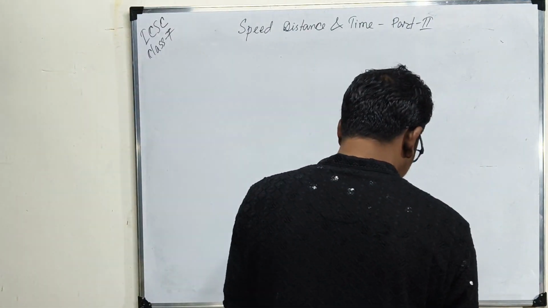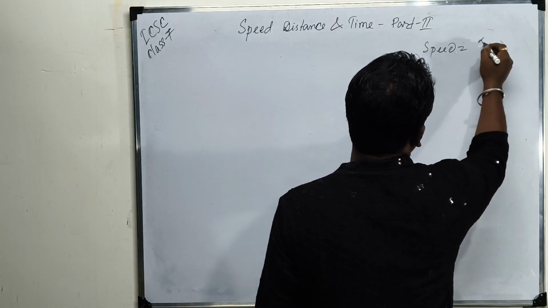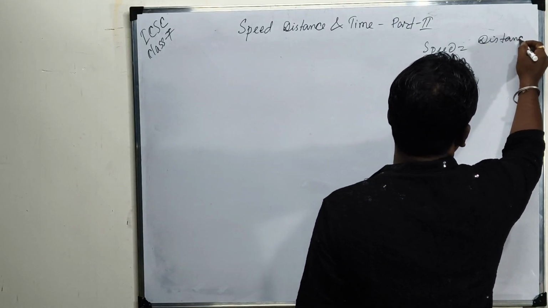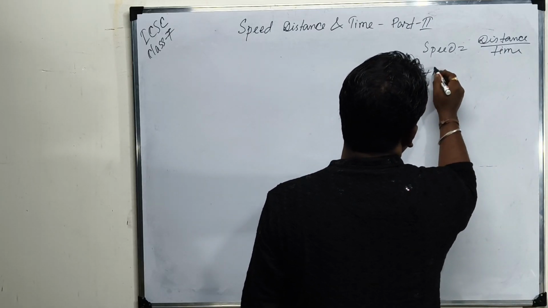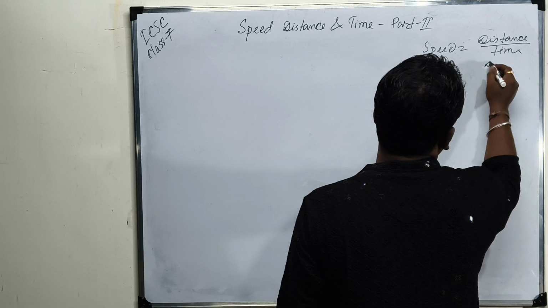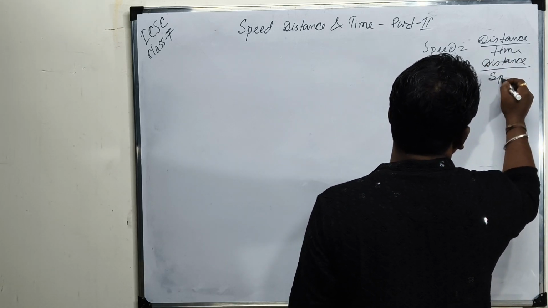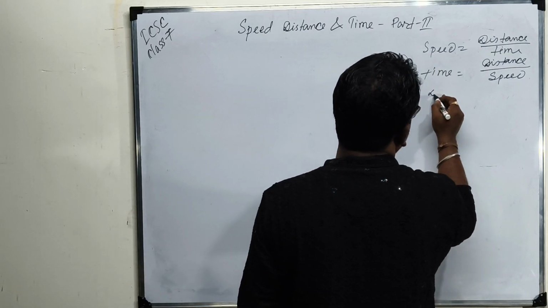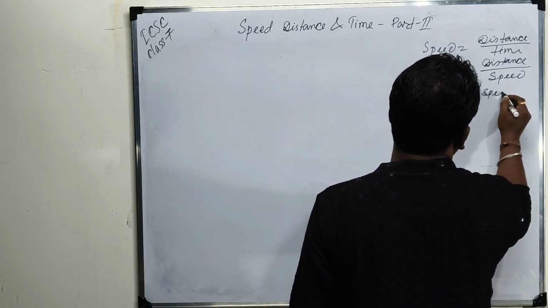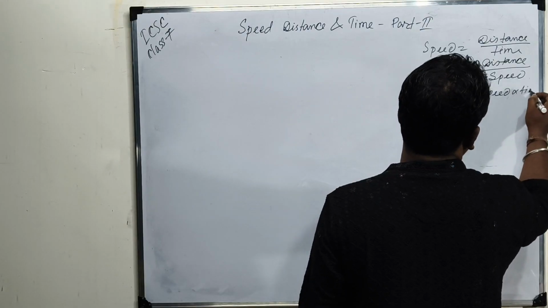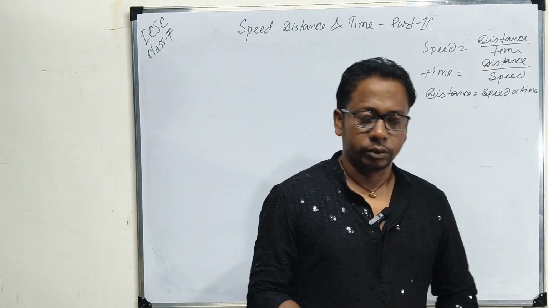In this chapter, we have already discussed the basic formula, that is speed equals distance by time, time equals distance by speed, and distance equals speed into time. We already discussed these three formulas in the previous lesson.